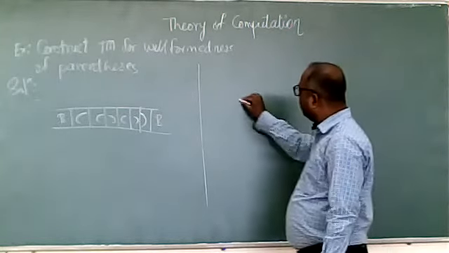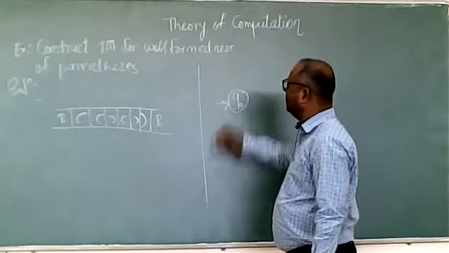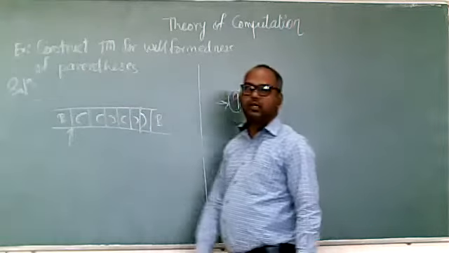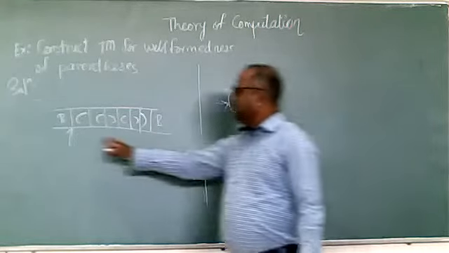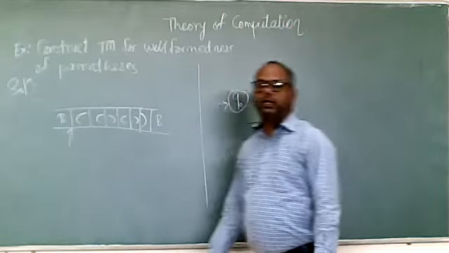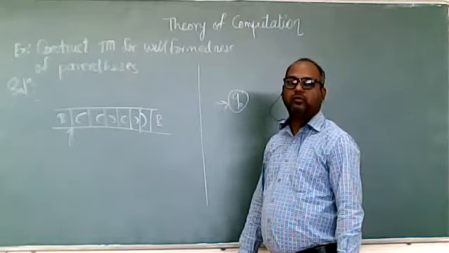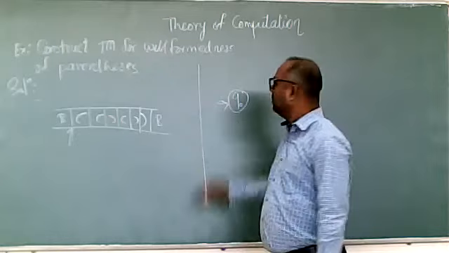As I said, we always start with Q0, the initial state, where the head is at the first symbol. If we are getting the opening bracket, what do we have to do? We have to skip the opening bracket.